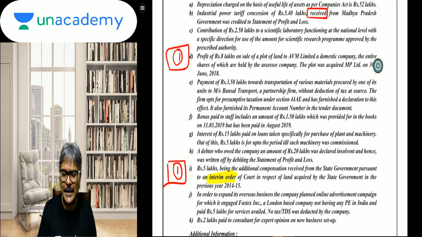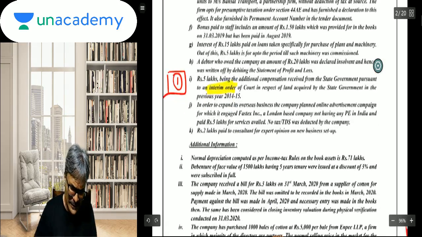Not having any PE in India, and paid rupees 5 lakhs for services availed, no tax or TDS. Which tax are they talking about? Equalization levy. So students, accordingly the disallowance will happen, isn't it, under 40(a)(ib)? So that disallowance will happen.